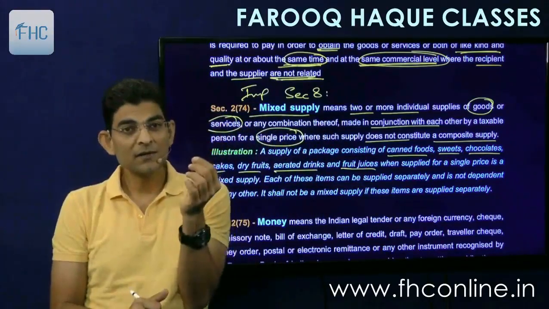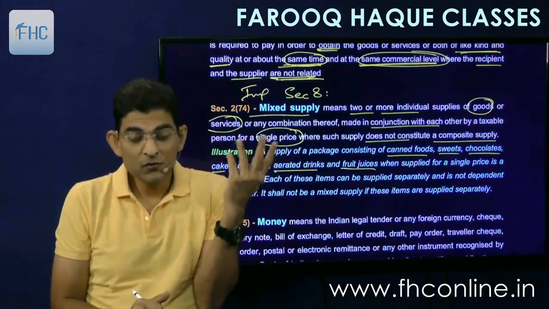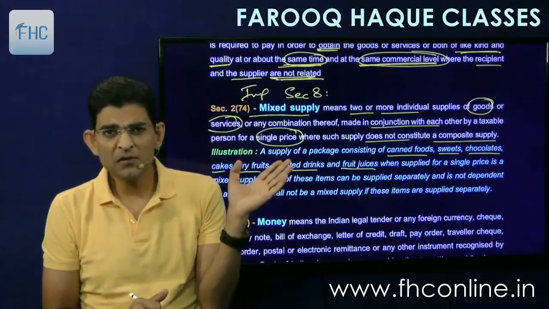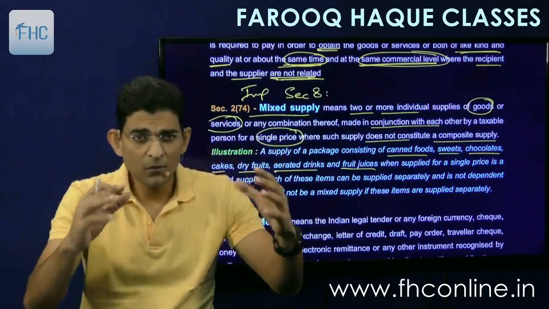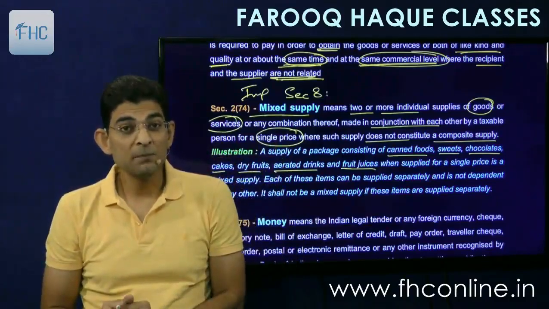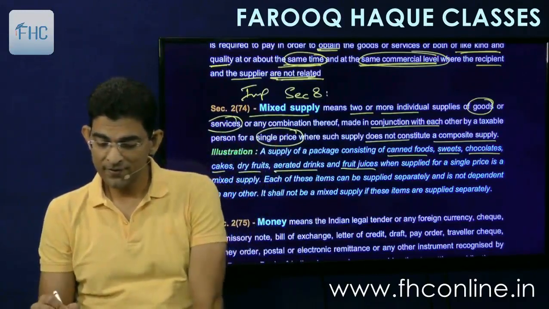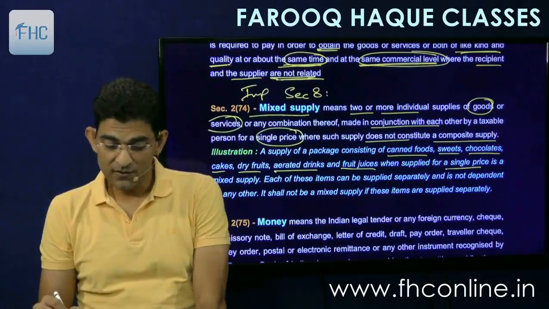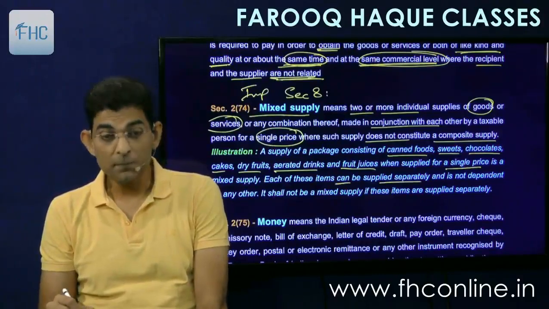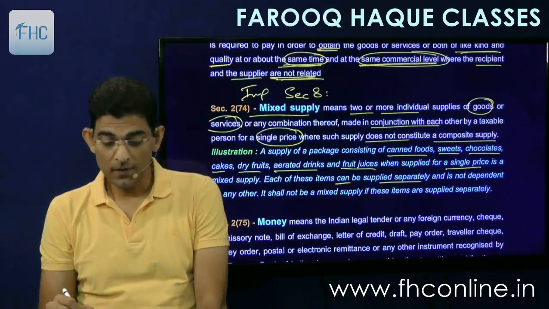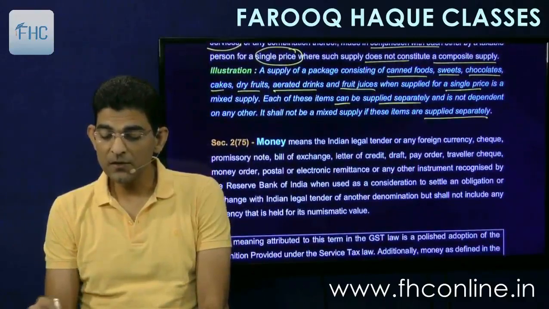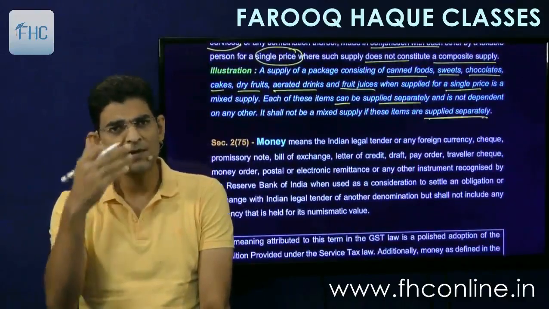You cannot eat something separately? Yes, it can be sold separately. It is sold separately, but here we are making a good, beautiful gift box. Hence, we are putting them together. So it will be called mixed supply. Where supplied for a single price, it is a mixed supply. Each of these items can be supplied separately, and it is not dependent on each other. It shall not be mixed supply if these items are supplied separately. If they are supplied separately for a separate value, then they are not mixed supply, they are independent supplies.